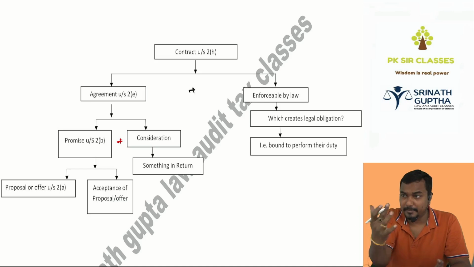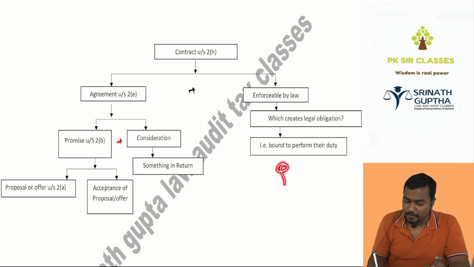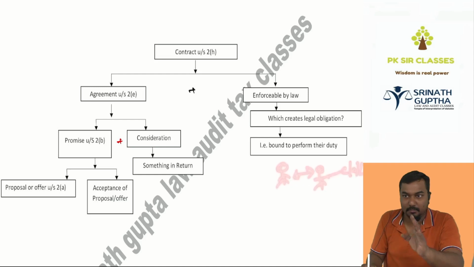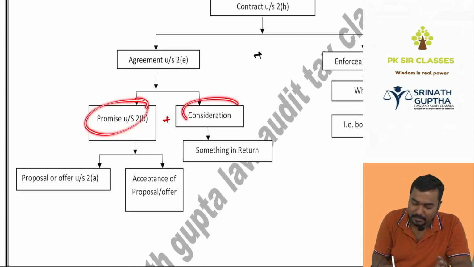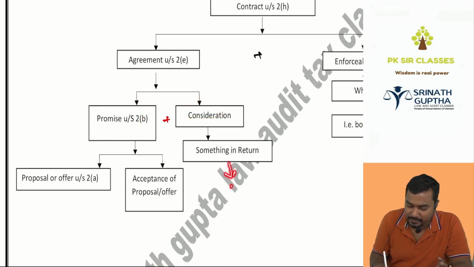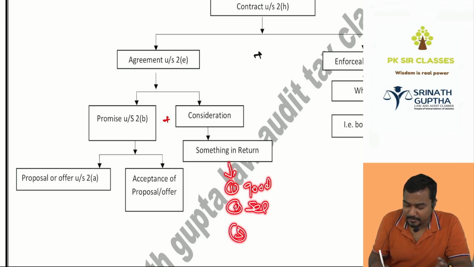Your work you do, my work I do. If one party to the contract is unable to perform his duty, the other party to the contract has the right to go to a court of law for justice. This is called enforceability. Then what is an agreement? As per section 2(e), promise plus consideration. Consideration means something in return. It may be in the form of goods, in the form of service, or in the form of money.